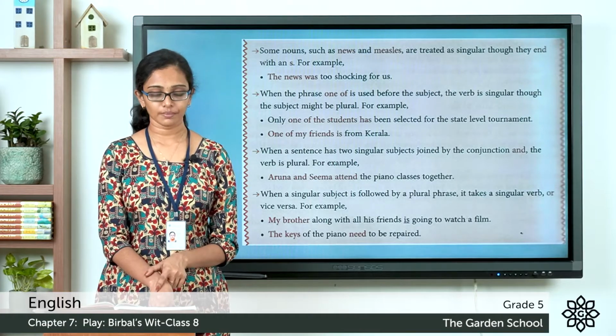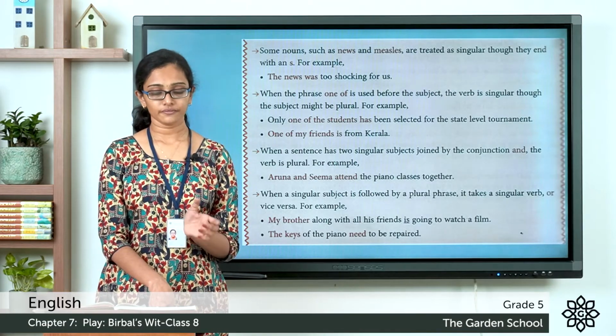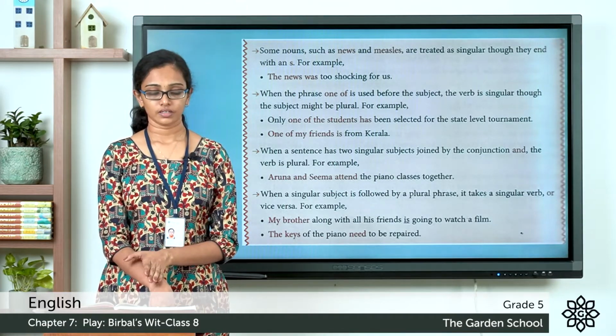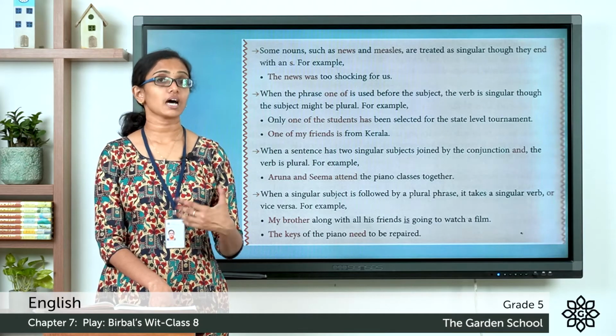There is one more example given there. One of my friends is from Kerala. So we don't say one of my friends are from Kerala.